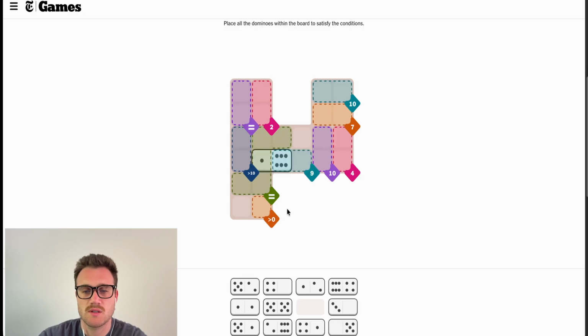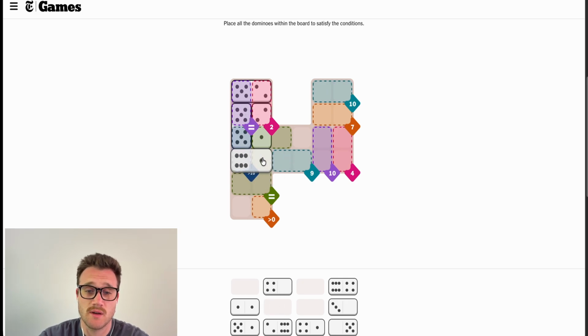Let's go 1, 6 here. I really think this has to be a 2 and a 0, because if we're going to use the 1s down here, there's no other way to do that. The 1, 2 fits here so nicely, but I just wonder if that's a trap. Could go 2, 5, double 5s. Switch this around, I guess. Maybe we go 1, 5 here. We have enough 4s and 6s to make this 10.